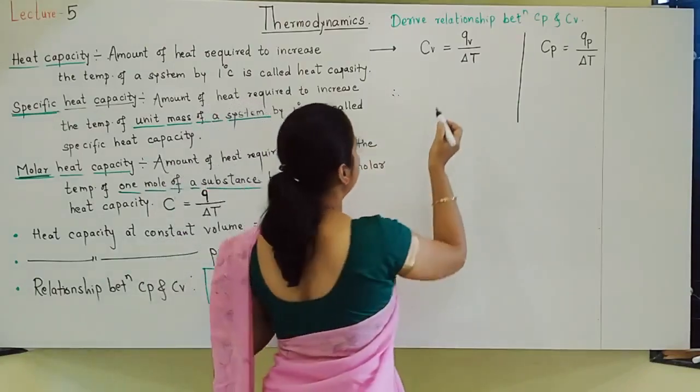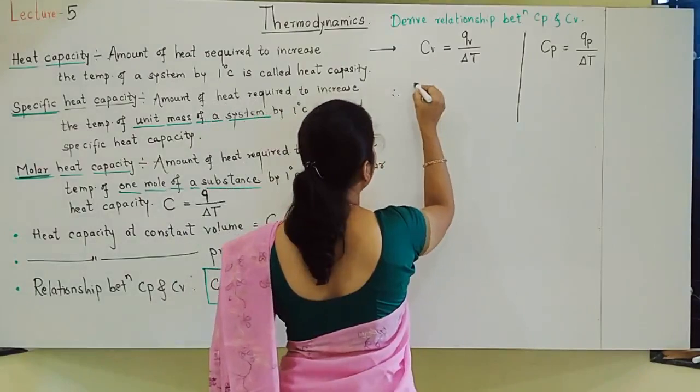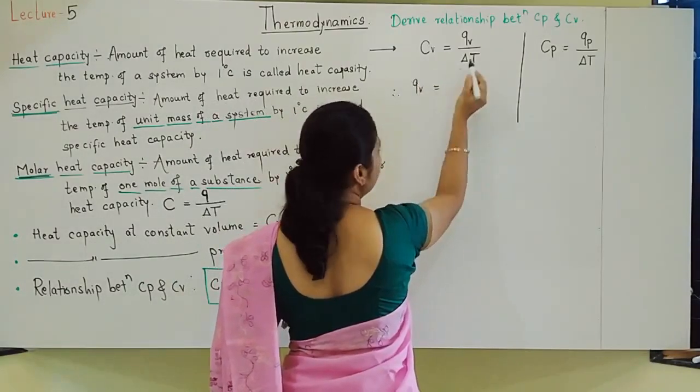Next, what can we write for Qv based on this formula?